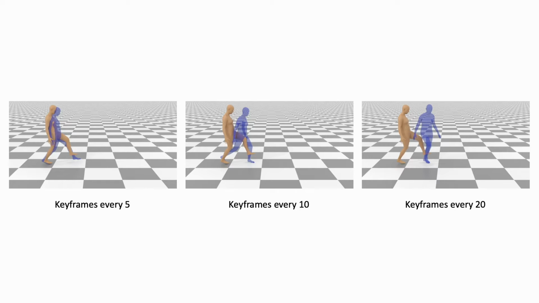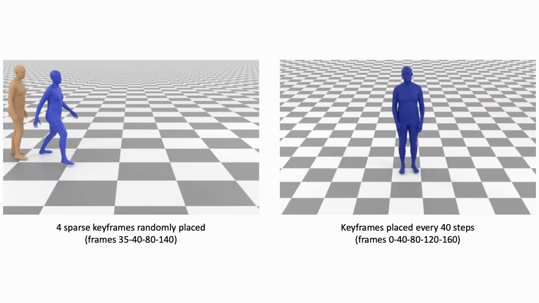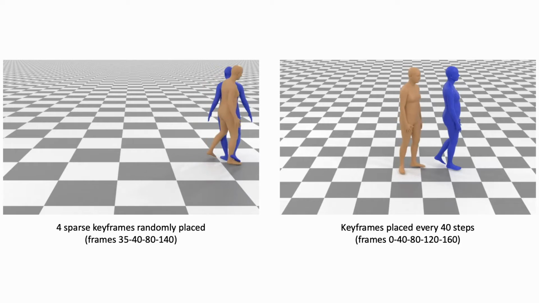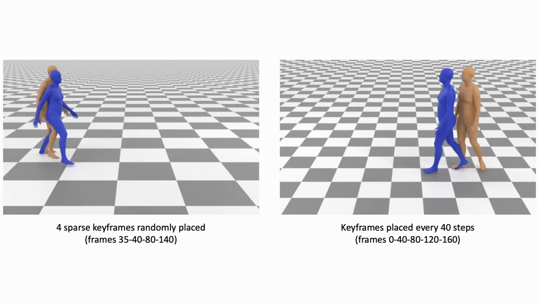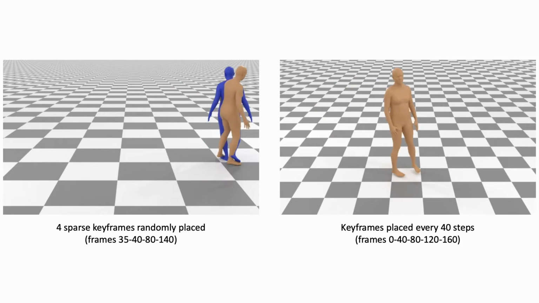Let's take a look at different outputs it is able to generate. Generated motions are high quality, both when we have consistent keyframes every 5 frames and also when they're further apart, every 10 or every 20 frames. We actually don't even need these many keyframes, and we can go even more sparse. In these examples, we provide only 4 randomly placed keyframes, or 5 keyframes 40 steps apart, and the resulting motion is still clear and realistic.